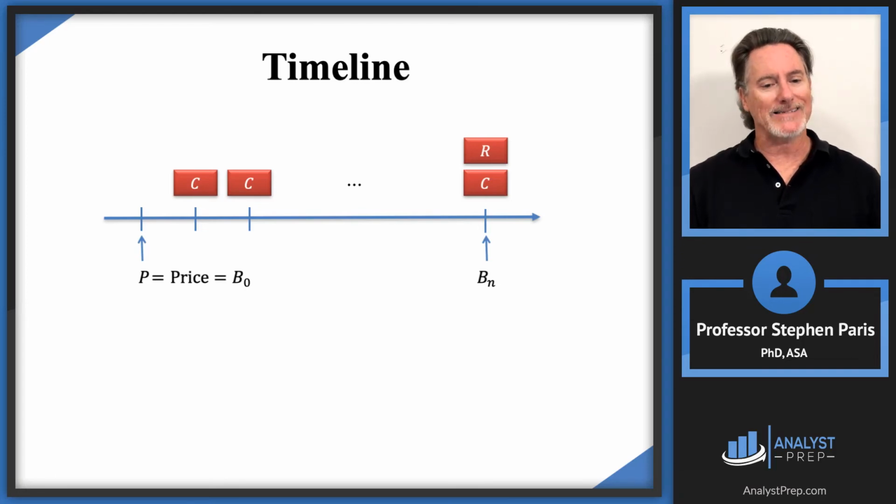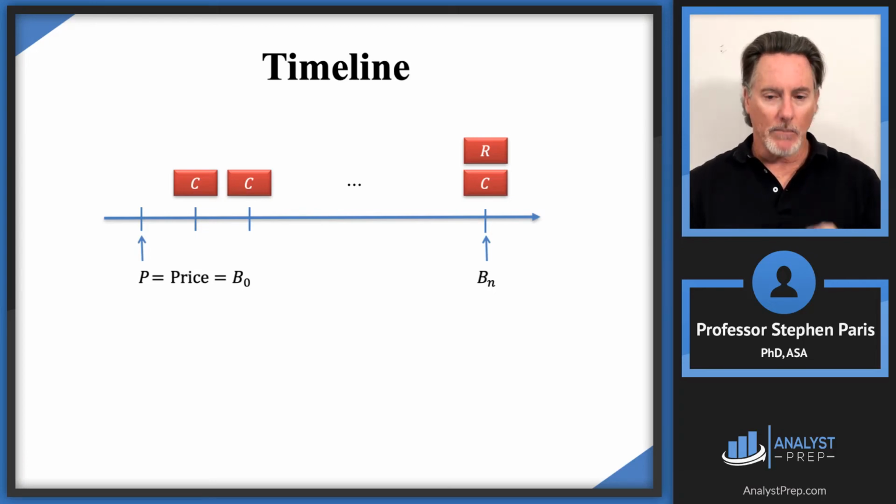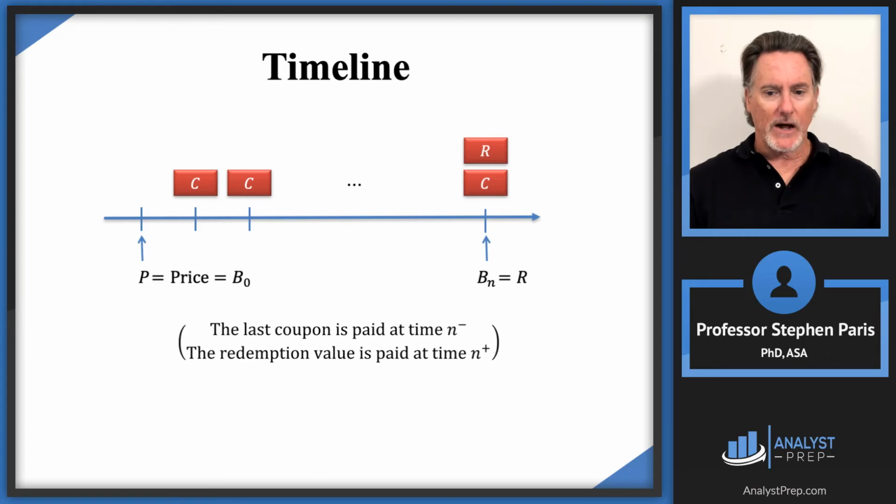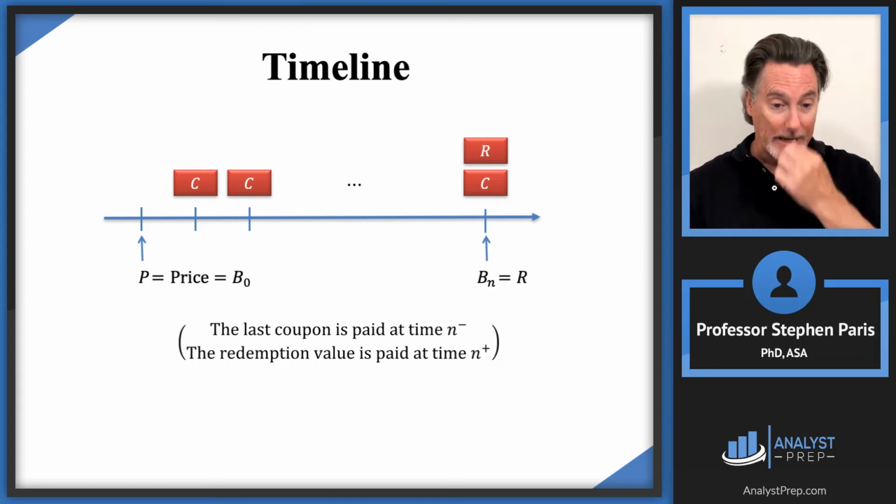Now, the balance at time N on a loan is always 0, but the book value at time N on a bond is always the redemption value. So be careful with that. The way to think about this is that the last coupon at time N, we think of as being paid just before time N, maybe 1 second before time N. So that's at time N minus. And then the redemption value being paid at time N plus.